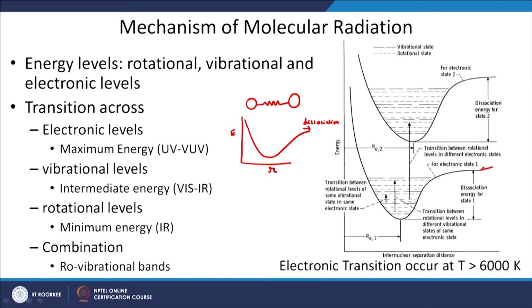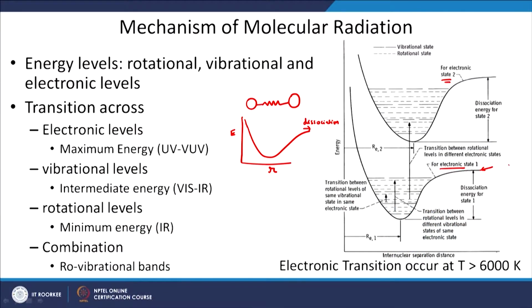There may be more than one electronic level. The first shape, the lower electronic state, is called electronic state 1, and there may be another electronic state. Electronic states 1 and 2 differ not by how their rotation and vibrations are distributed, but by the electronic configuration, how the electrons in the atoms of the molecule differ in state 1 and state 2.